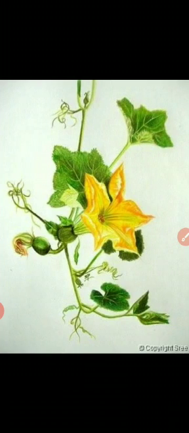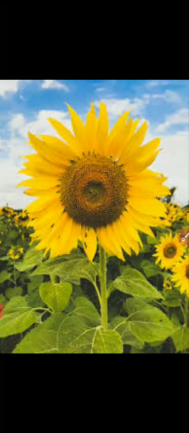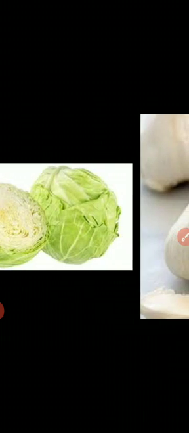Yes, this is pumpkin flower that can be taken as food, and this banana flower and sunflower. Can you tell me, children, what is this? This is spinach, and this is part of a plant, that is leaves, okay, and this can be taken as food. This is lettuce and cabbage.